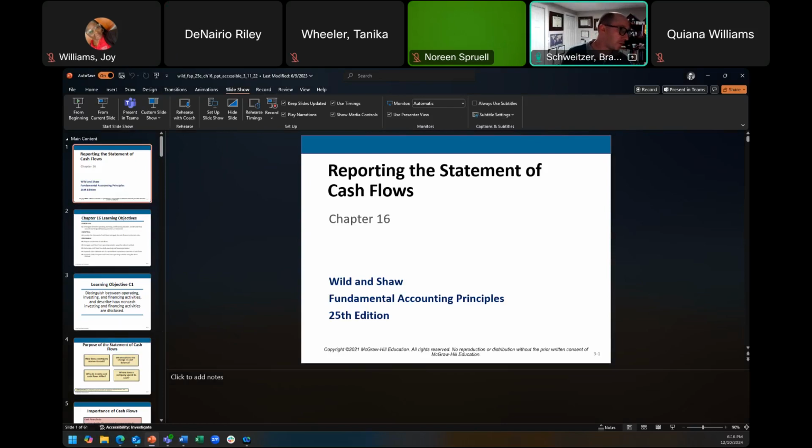Don't worry too much about the indirect method a whole lot. That part can get a little confusing at times. But the good news is, at least for this course, we don't go too deep in the indirect method. If you are an accounting major, eventually you'll probably see that again, and that would be in your intermediate accounting courses.